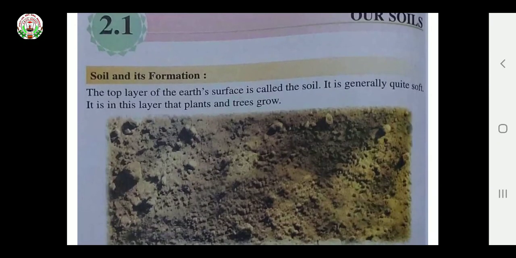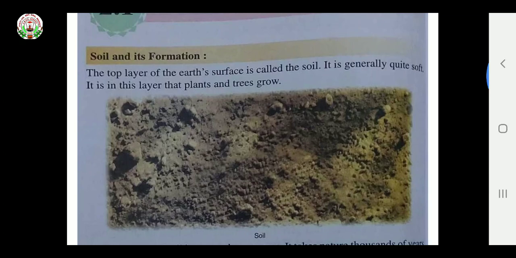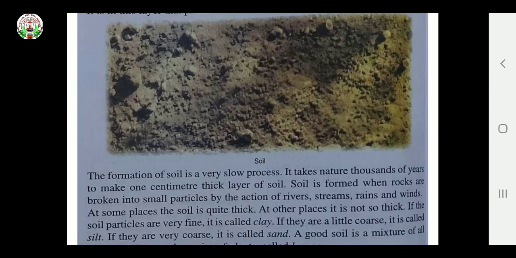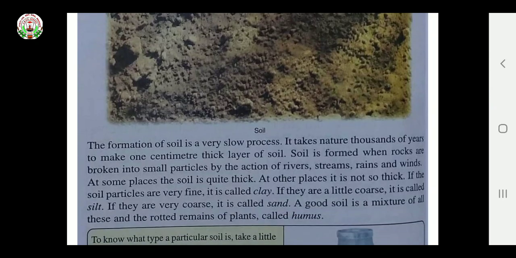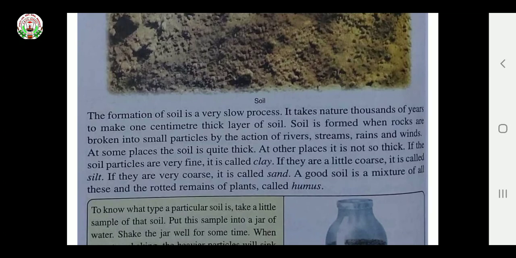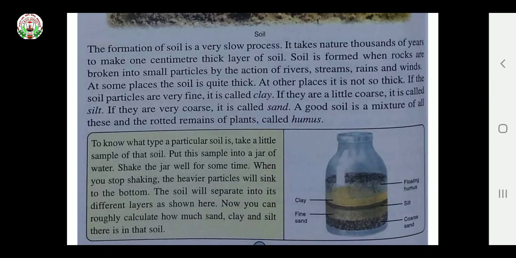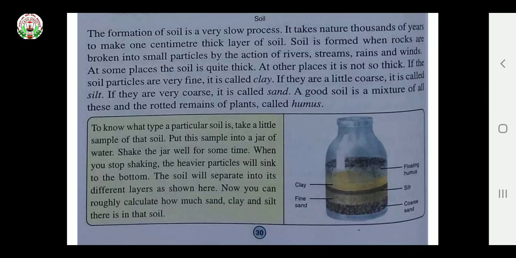Soil and its formation. The top layer of the earth's surface is called the soil. It is generally quite soft. It is in this layer that plants and trees grow. The formation of soil is a very slow process. It takes nature thousands of years to make a 1 centimeter thick layer of soil. Soil is formed when rocks are broken into small particles by the action of rivers, streams, rains, and winds. At some places, the soil is quite thick. At other places, it is not so thick.